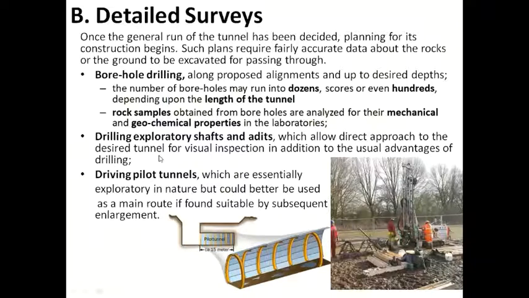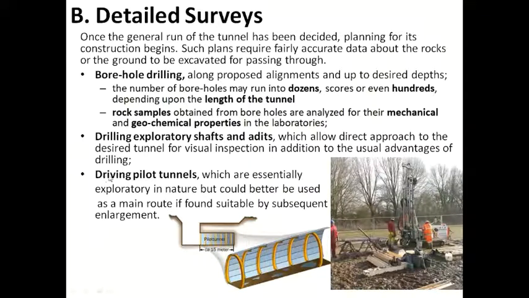So we have already proposed the line of the tunnel. Now we can directly dig a shaft or adit, and we can do visual inspection of that particular desired tunnel, so that we can get a clear idea about what type of rocks are there, whether structural disturbances are there, or those things you can see with the naked eye.